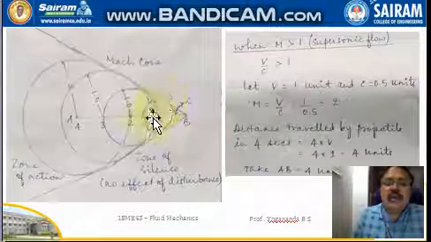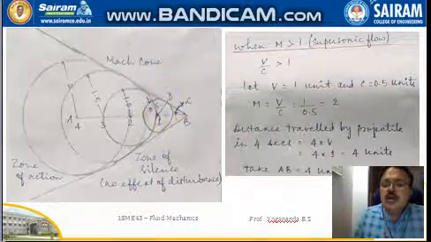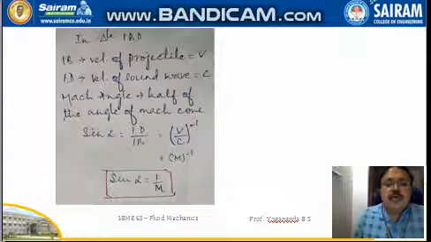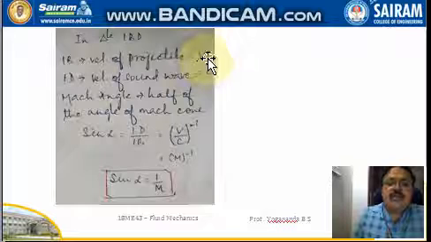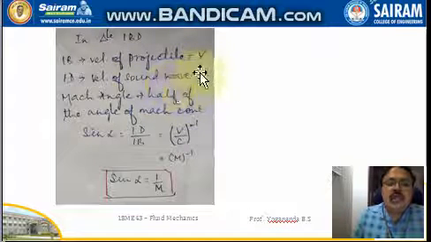So 1D is the velocity of the sound wave, given as c. The projectile's velocity is v, and the sound wave's velocity is c.